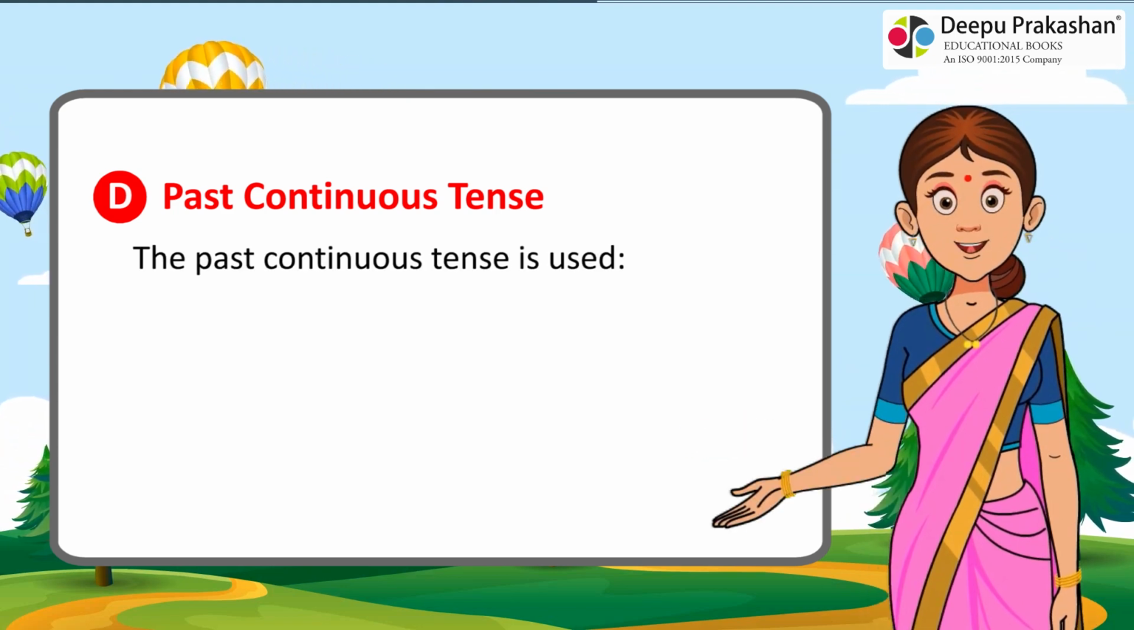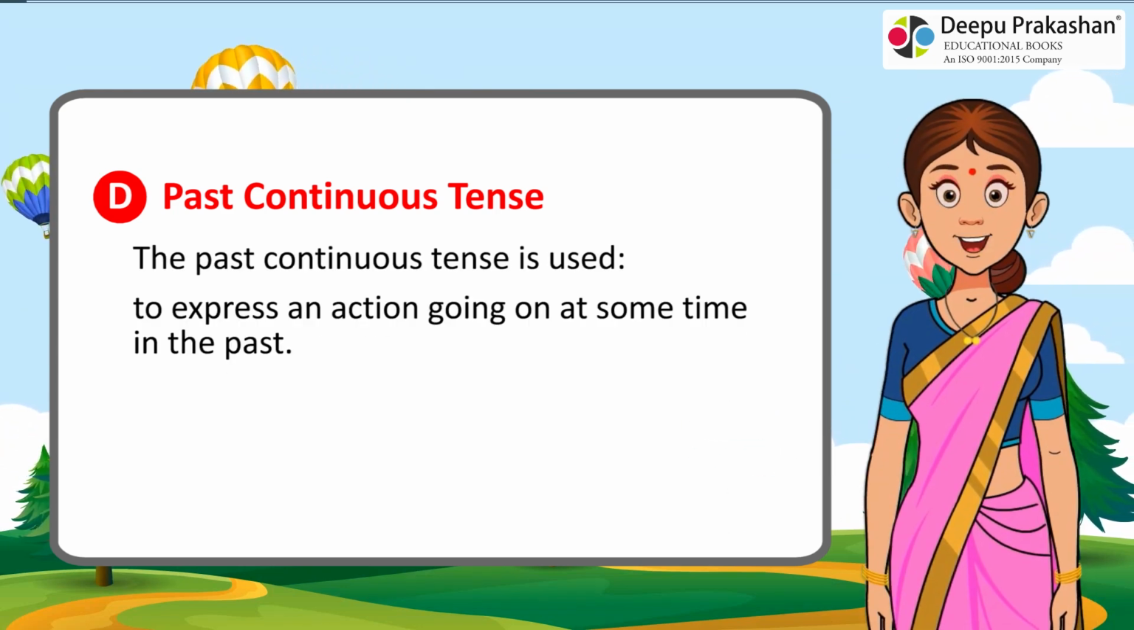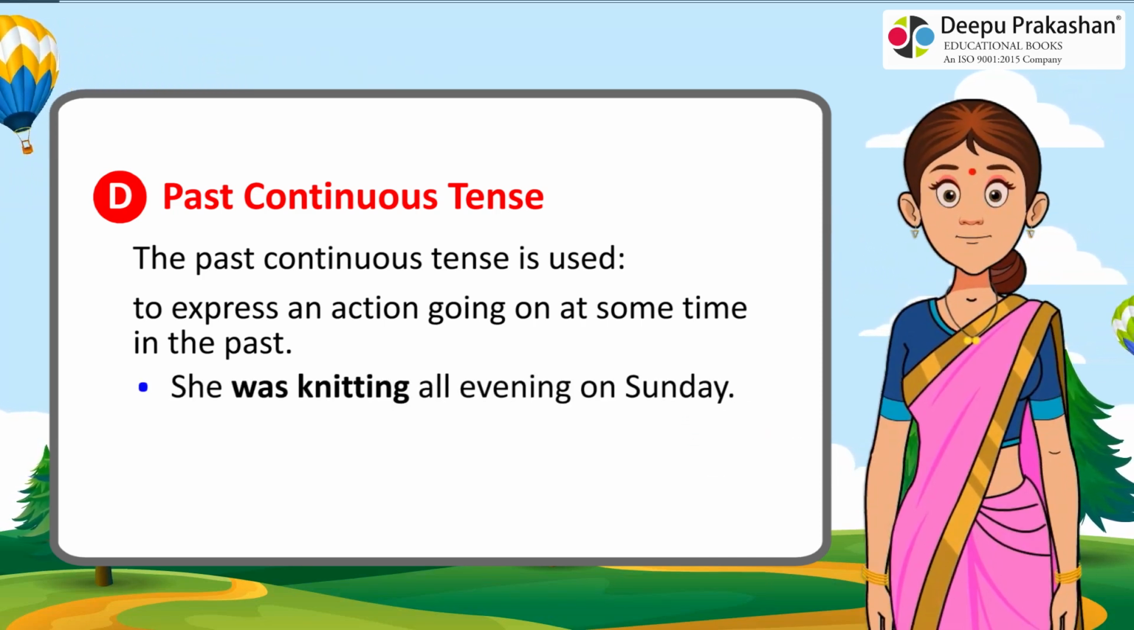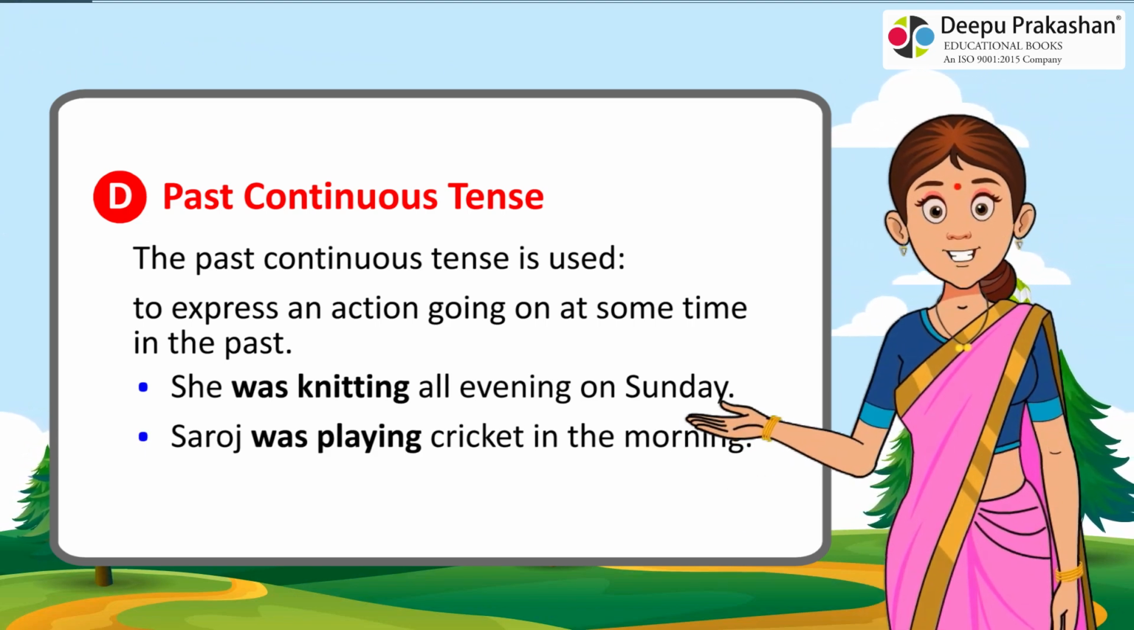D. Past continuous tense. The past continuous tense is used to express an action going on at some time in the past. She was knitting all evening on Sunday. Saroj was playing cricket in the morning.